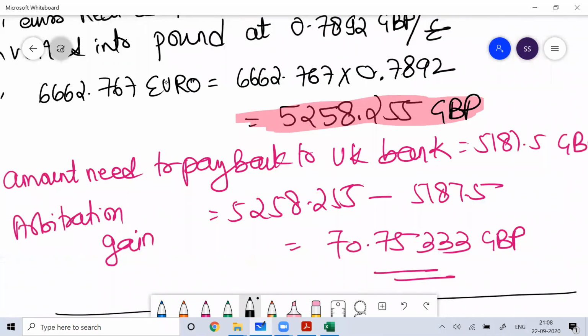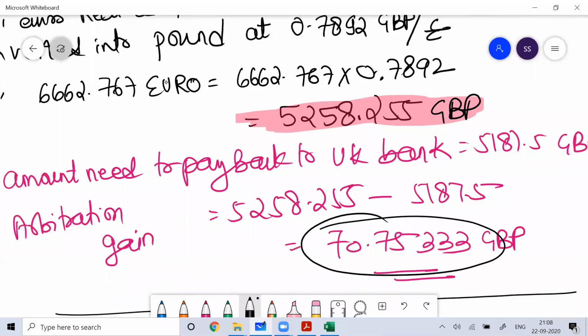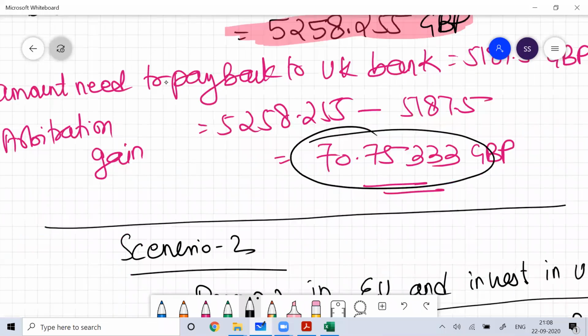So you have to understand here that you have to see the arbitration gain, which is around 71 pound, and if you pay a transaction fee of 50 pound also, then also 20 pound is your arbitration gain. I hope you understand it.